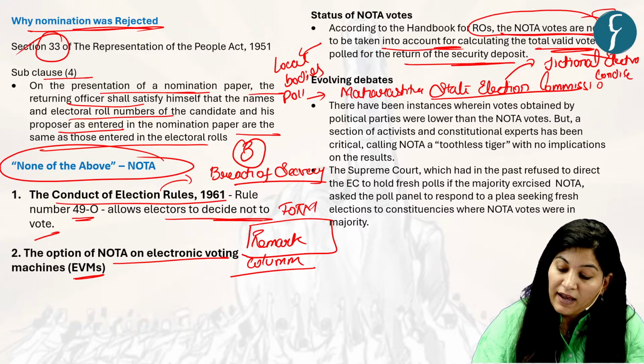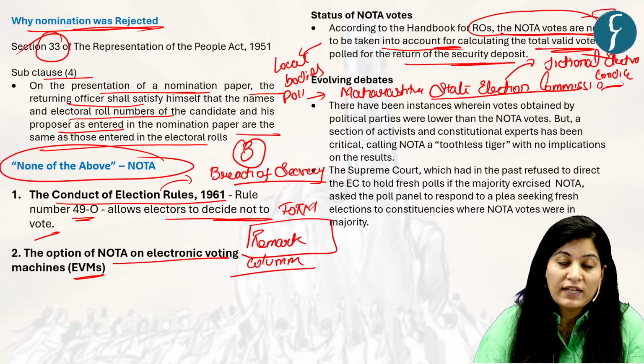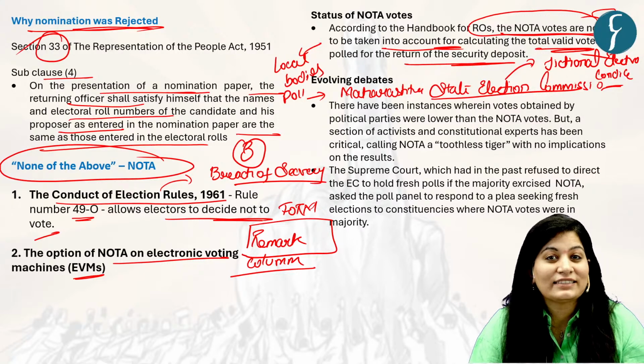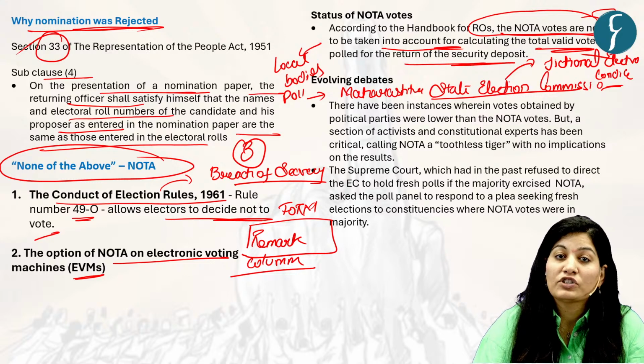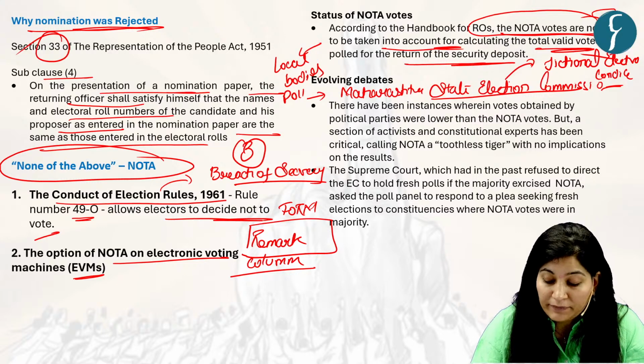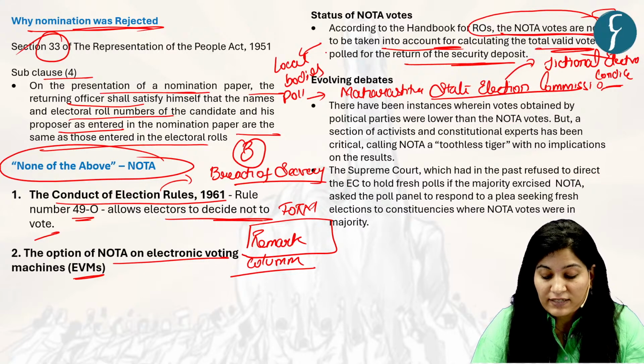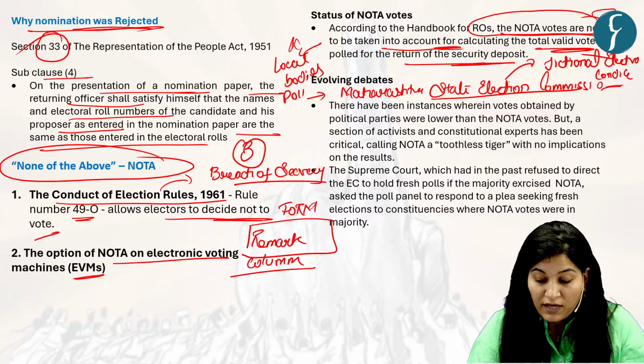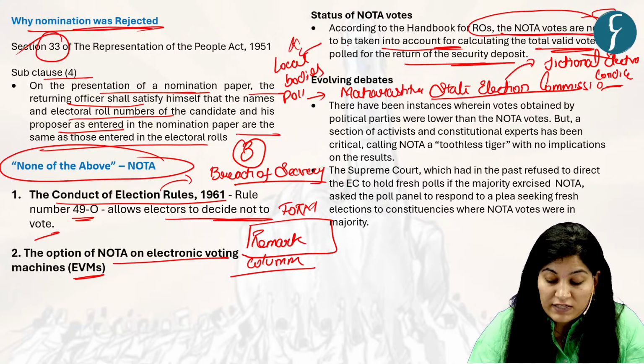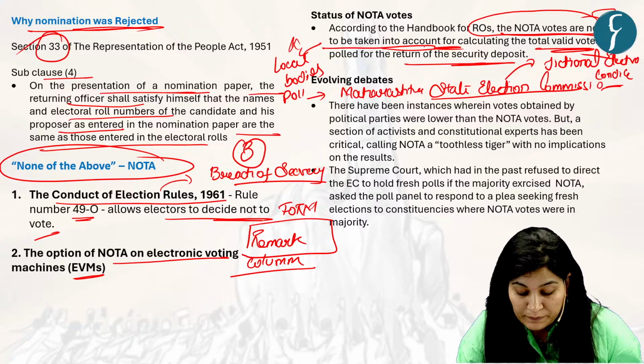So during the poll, if NOTA gets the highest vote, then the commission will go for a repoll. But this is with respect to certain commissions only, certain local bodies only. That is why it is just an exception. Normally, NOTA votes are not to be taken into account.